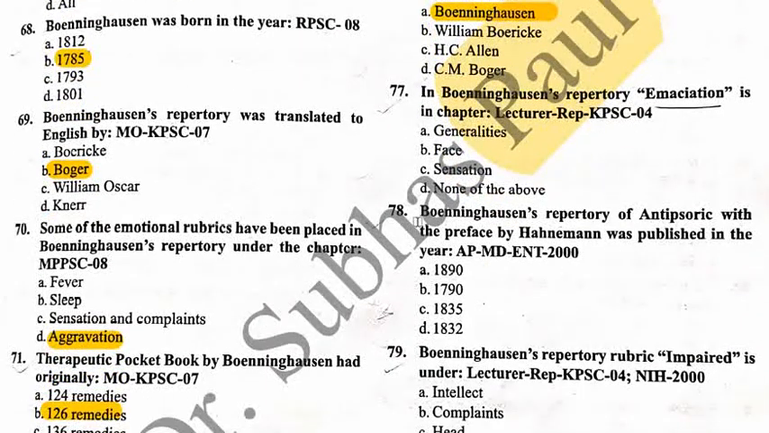Okay. Next, 78. Boenninghausen's Repertory of Antipsoric Medicines with the preface by Hahnemann was published in the year: option A, 1890; option B, 1790; option C, 1835; option D, 1832. So the correct answer is 1832, option D, that is the correct answer.